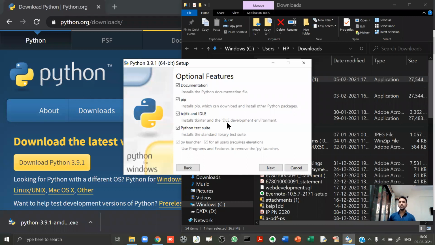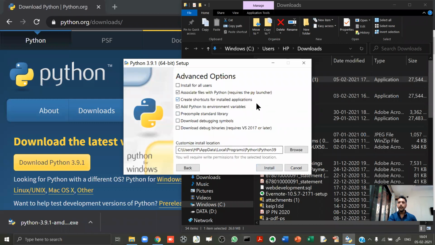In very simple words, you can say that IDLE is the notepad for Python. That's it. So basically, when you install Python, automatically pip will get installed, then IDLE will get installed. Then I click on next. See, I click on next. All right. Now over here also, we'll not do any changes, but there's something important I want to show you.